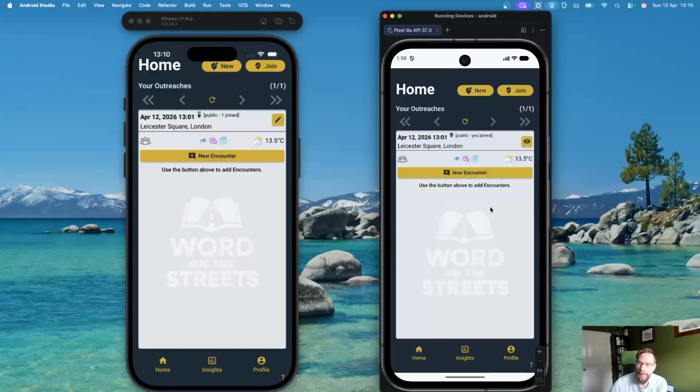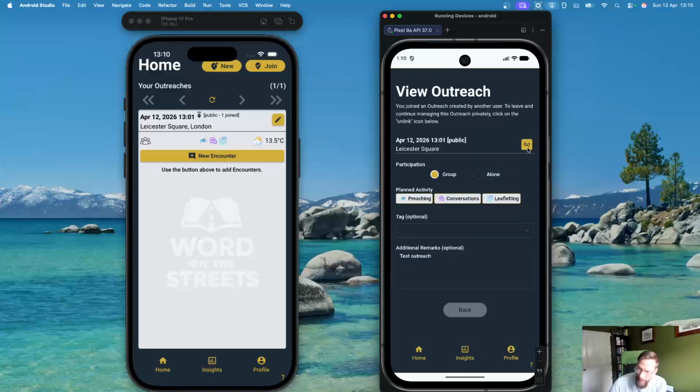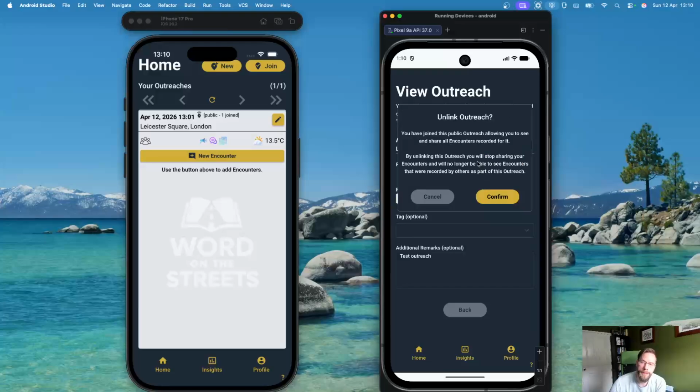So we'll just go back. What they can do, however, is click on this little broken link. That is the ability that, if clicked on, this person can unlink and make this outreach private.